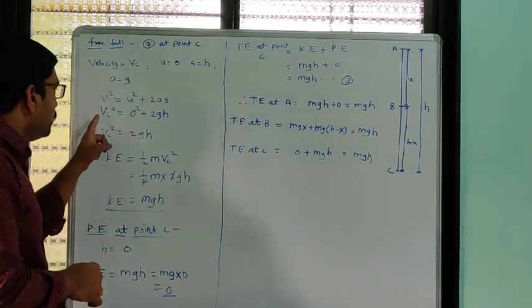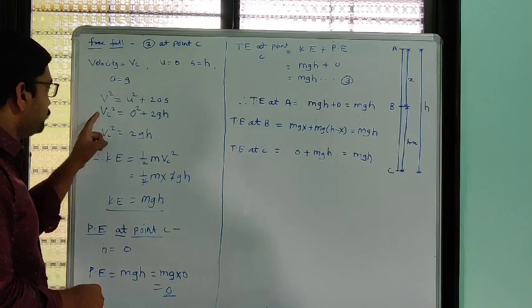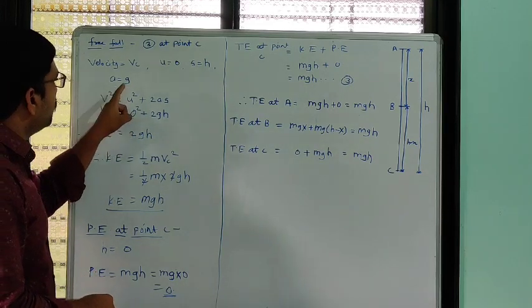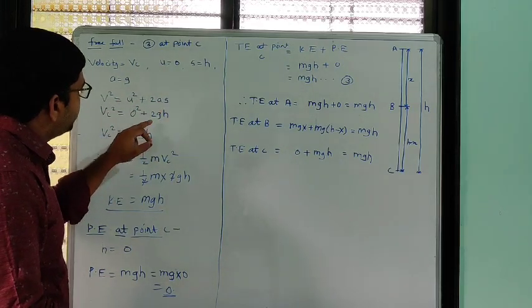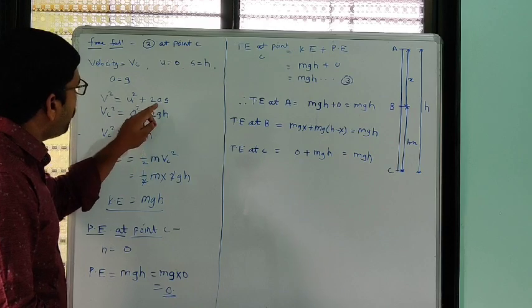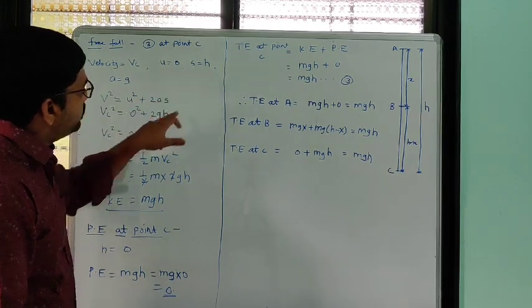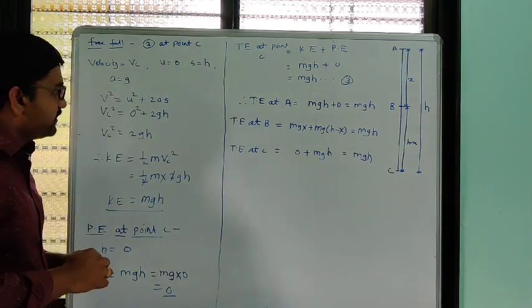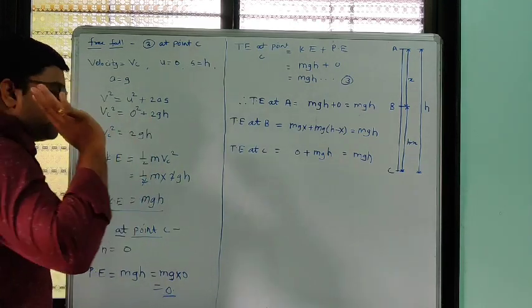Okay. Now at point C, we have to calculate the velocity at point C. So vc square will be equal to u, which is 0, square plus 2as. Instead of a we write g, and s is how much? S is our h. So 2gh. Here vc square will be equal to 2gh.